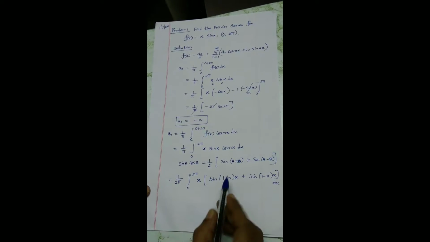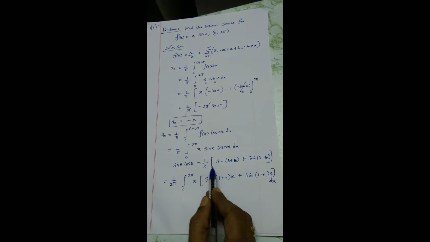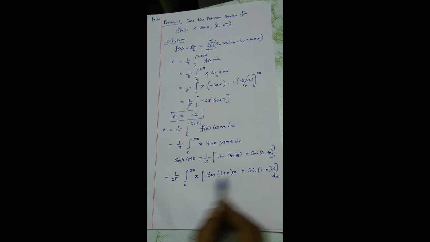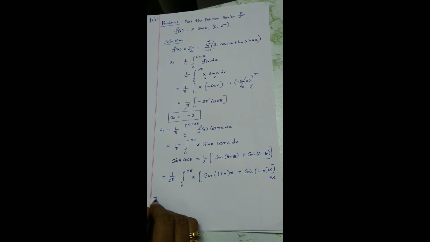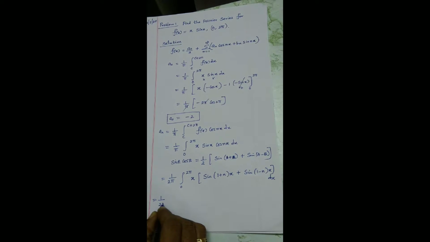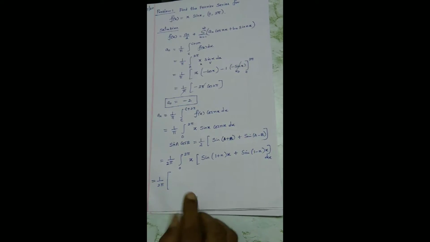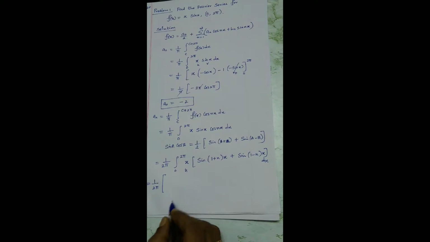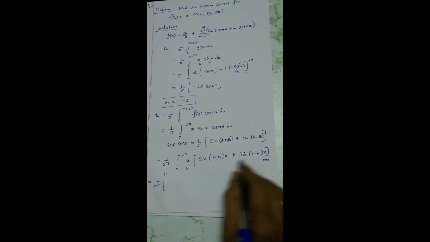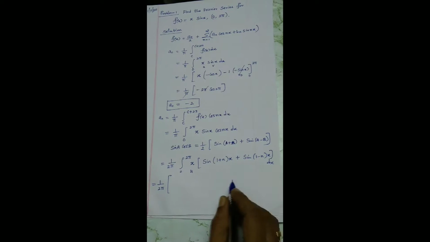I am just taking out the 2. After applying this formula, I am taking 2 common, so 1 by 2 pi. Now I can apply Bernoulli's formula straight away. Why? Because this is u, the terminating function. Instead of splitting into two integrals, you can do it in a single step.